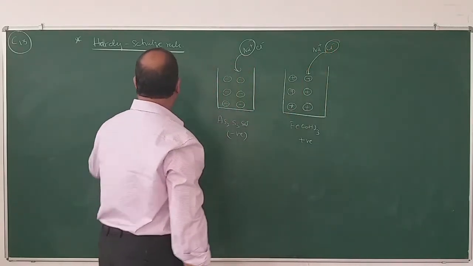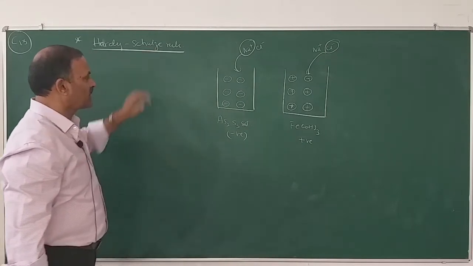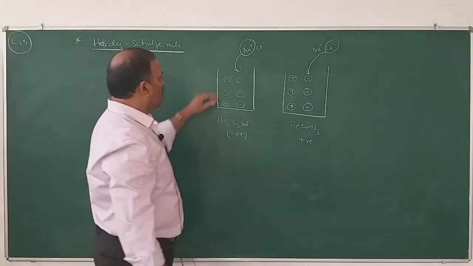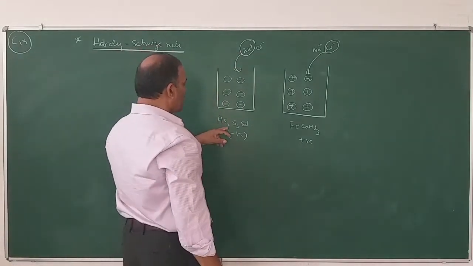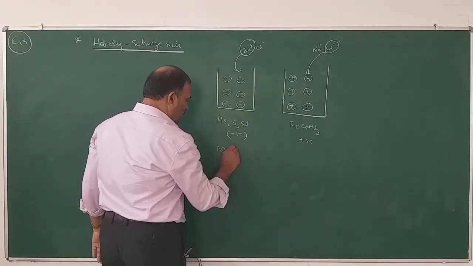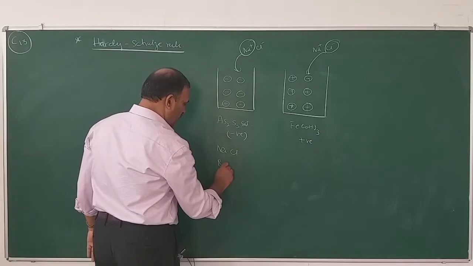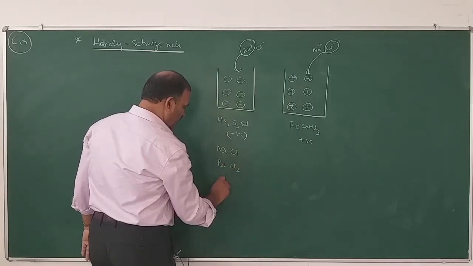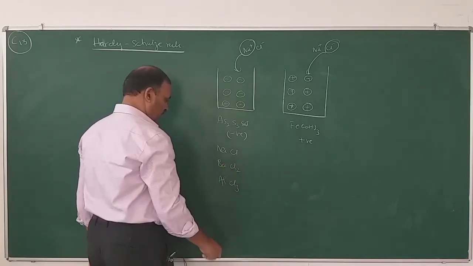So what does the Hardy-Schulze rule say? For example, for the precipitation of this negative salt, we can add sodium chloride, barium chloride, aluminum chloride.